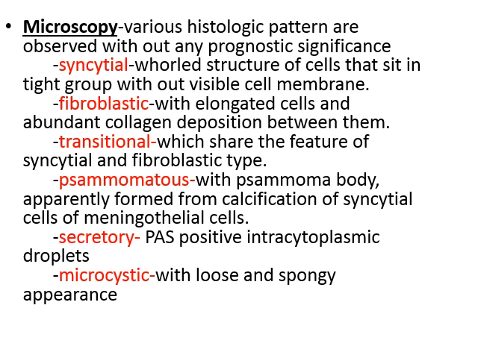Syncytial means there will be no distinct cell membrane in between the cells, or there will be a whorled pattern also. Now fibroblastic pattern with elongated cells and abundant collagen deposition between them. Transitional variety shares the features of syncytial and fibroblastic types.